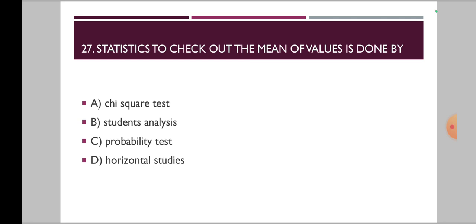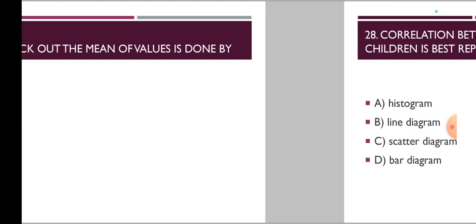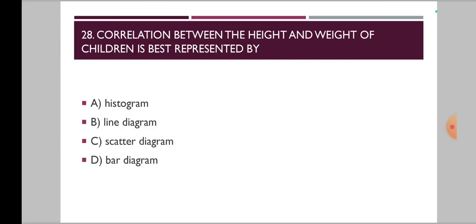Options are A, chi-square test, B, student's analysis, C, probability test, and D, horizontal studies. Now 28th one, correlation between the height and weight of children is best represented by. Options are A, histogram, B, line diagram, C, scatter diagram, and D, bar diagram.